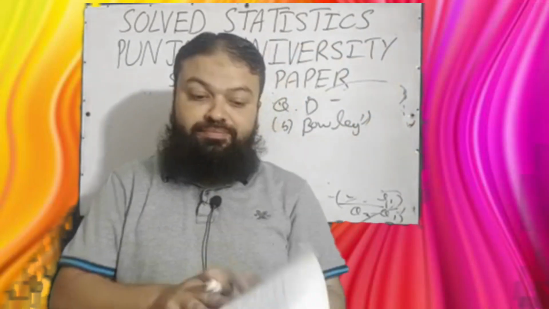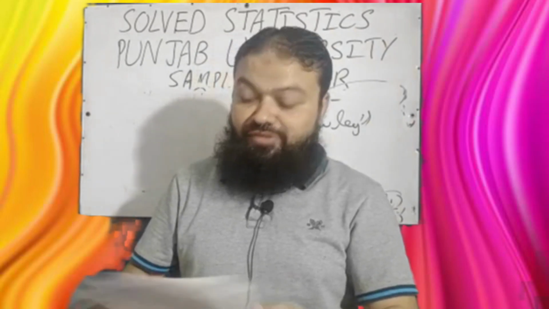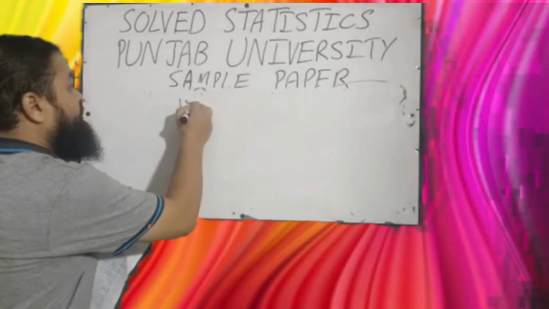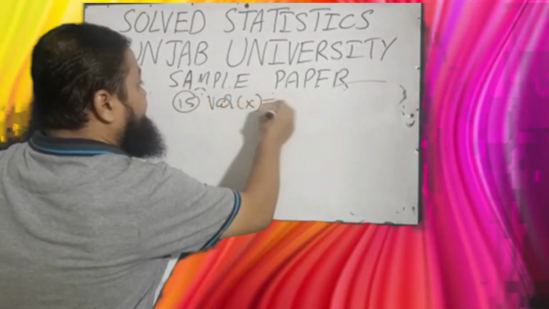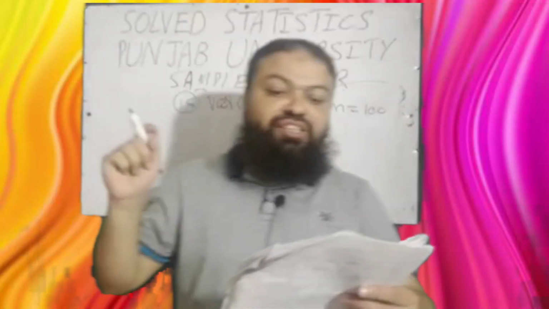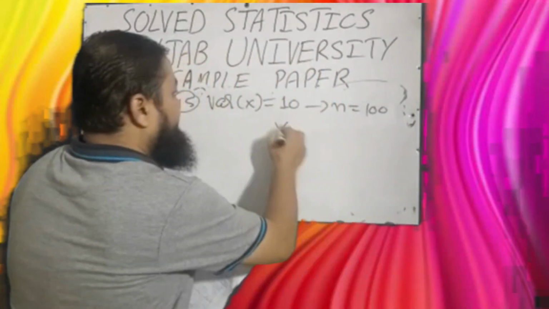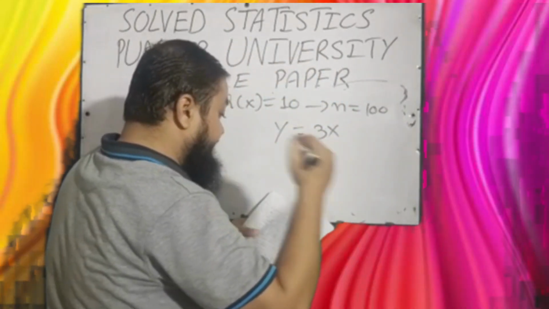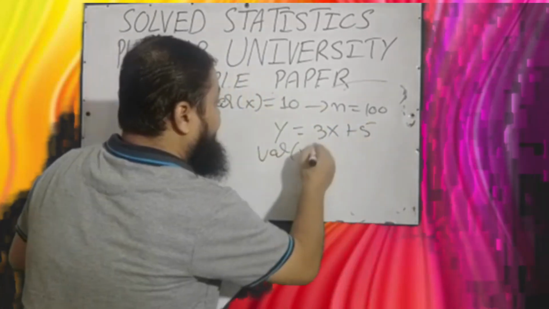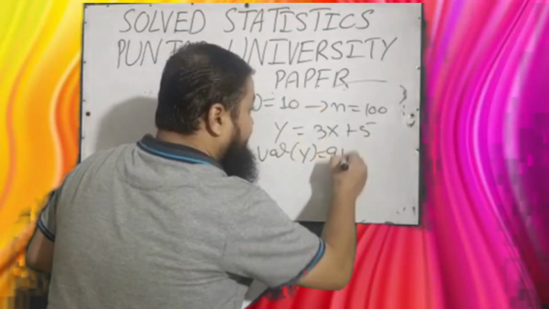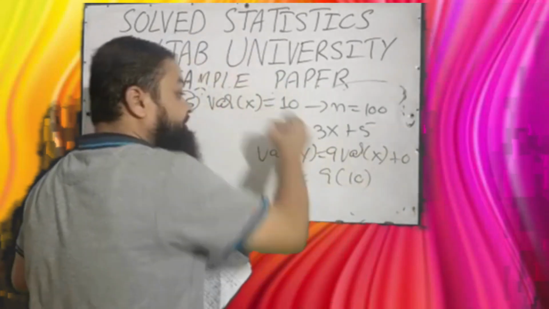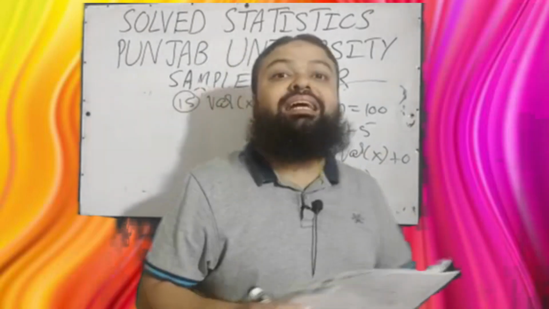Question number 15. Variance of 100 observations is 10. That is given. A very important question. Variance of x is given, that is 10 for 100 observations. If each observation is multiplied by 3 and added by 5, then what will be the new variance? If you apply the variance on both sides, the square of 3, 9, times variance of x, plus 0, 9 into 10, because variance of x is given, 90 will be the correct option in the exam.